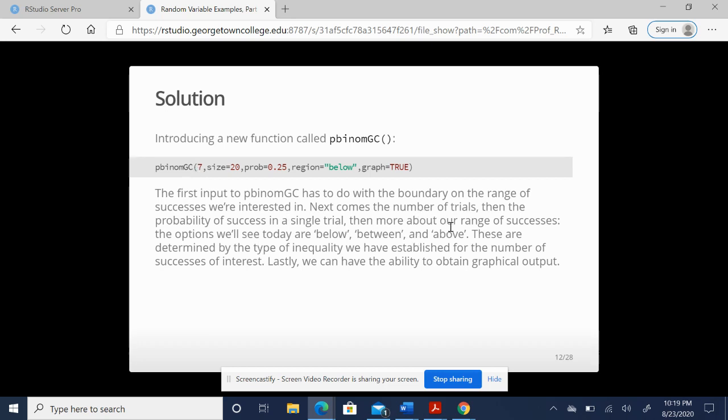Next comes the number of trials, then the probability of success in a single trial, and then more about our range of successes. The options we'll see today are below, between, and above, and these are determined by the type of inequality that we've established for the number of successes of interest. And lastly, we can ask R to produce a graph for us to show us this probability.